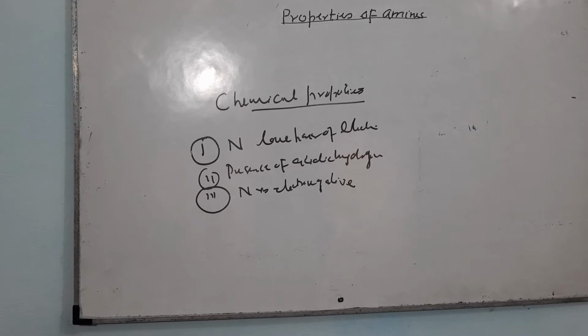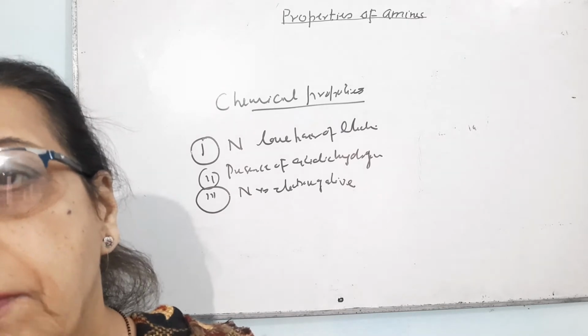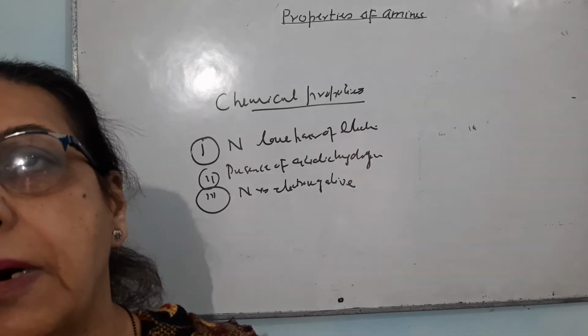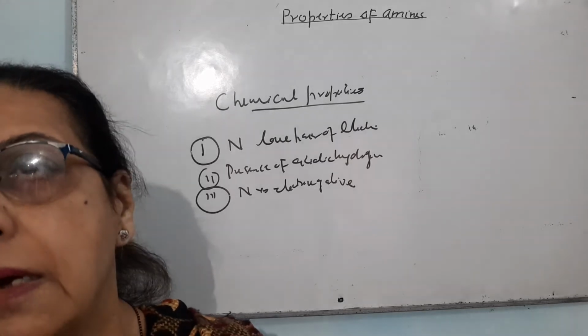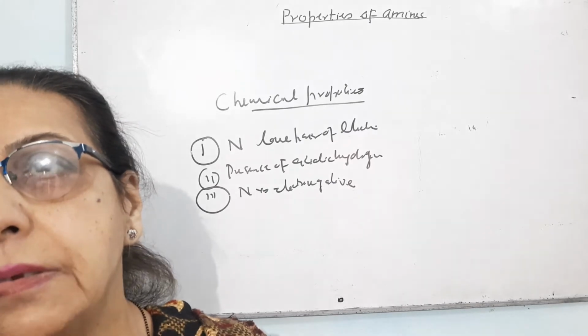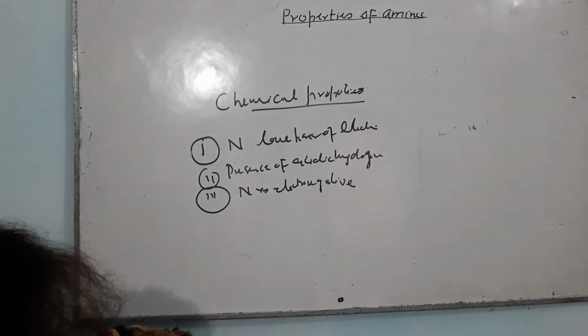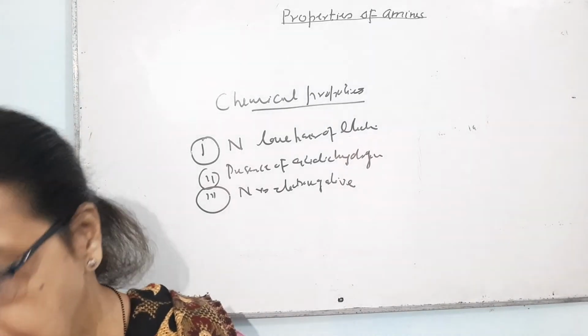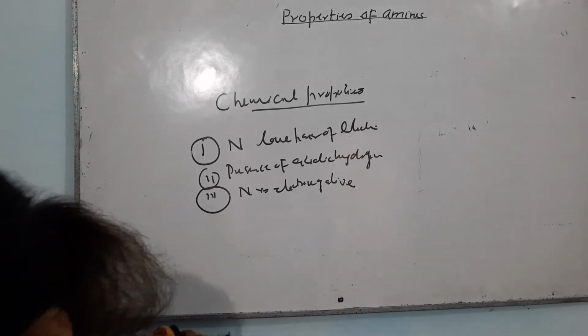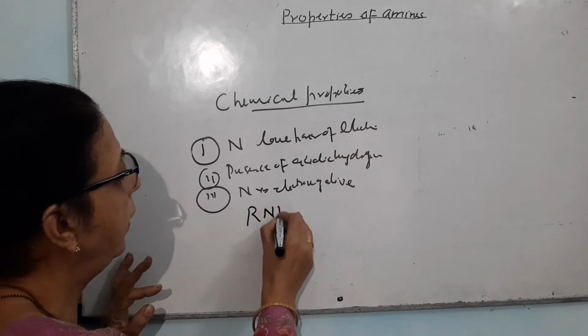Now, if we compare the basicity of primary, secondary and tertiary amines, all the three amines are having a lone pair of electrons, but because of the difference in the number of acidic hydrogens, their basic strength changes, and some of their chemical reactions are different from each other. So let me discuss first the basic character of amines. If amines are basic, it is but natural they will react with acid.